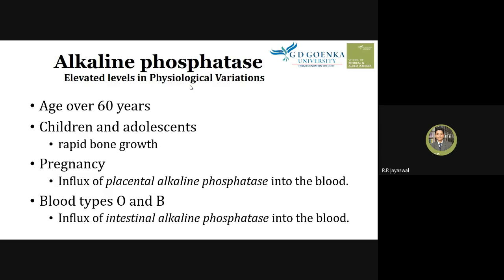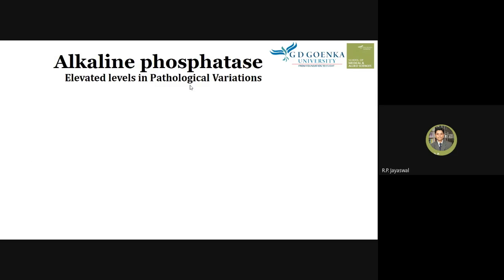Now let's know about the pathological conditions where the alkaline phosphatase level is on the higher side, like cholestatic liver disorder. In cholestatic liver disorder, the liver is abnormal because of some blockage, a blockage in the bile duct, and because of that the alkaline phosphatase level is higher.